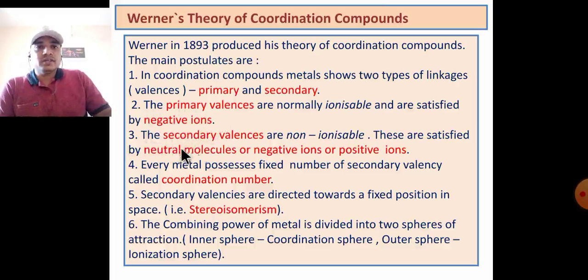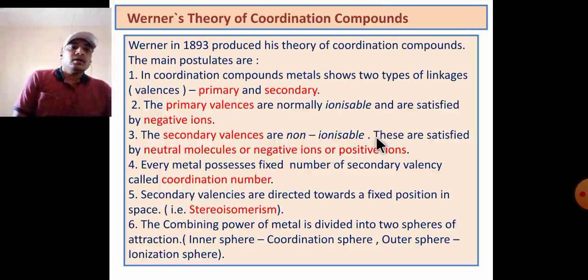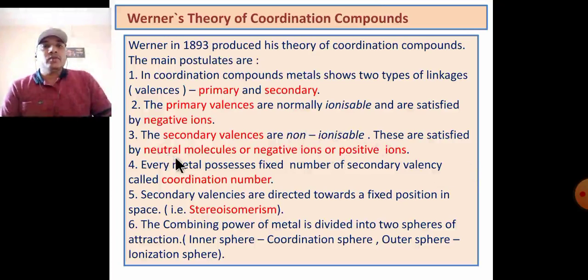The third postulate: the secondary valencies are non-ionizable. What is in the square bracket is not ionizable. These are satisfied by neutral molecules, negative ions or positive ions. All these are shown by the secondary valency, and they are written in the square bracket. The fourth postulate: every metal possesses a fixed number of secondary valencies, called the coordination number.